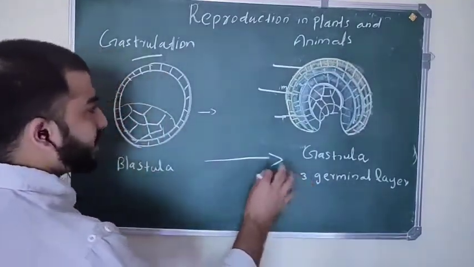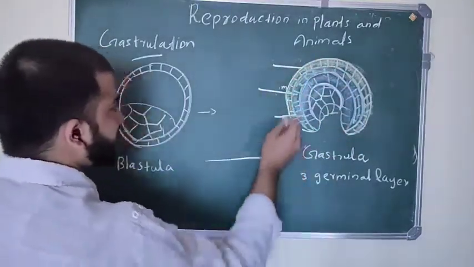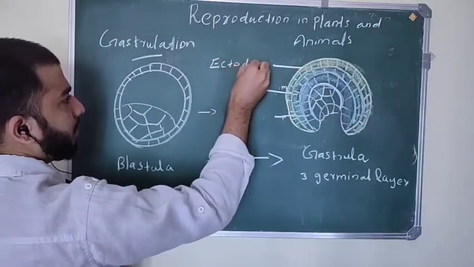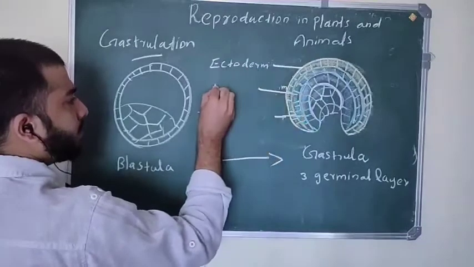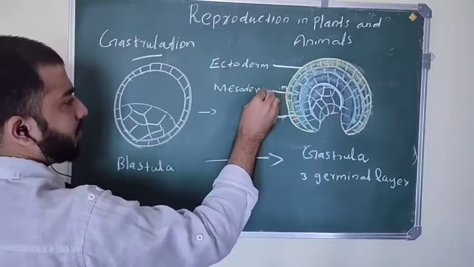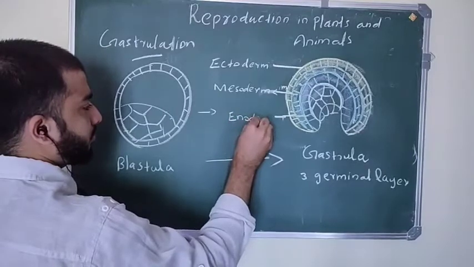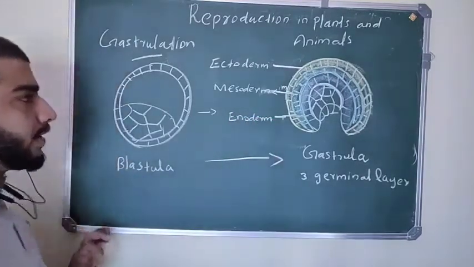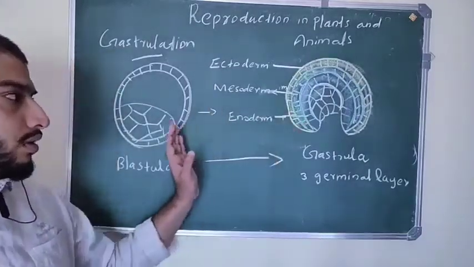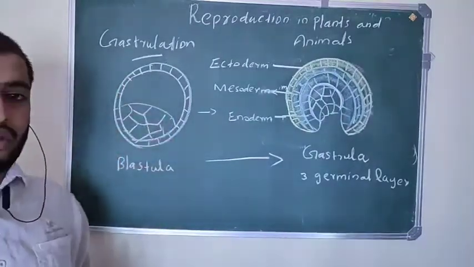3 germinal layers which are formed by rearrangement of cells. What are those 3 germinal layers? First one, the outer layer, which is called ectoderm, and the middle layer is called mesoderm, and the inner layer is called endoderm. Okay, ectoderm, endoderm, and mesoderm, and gastrula. This stage together is called gastrulation.